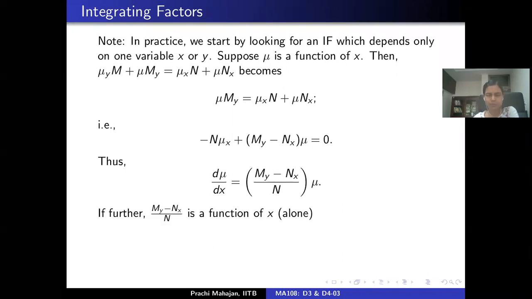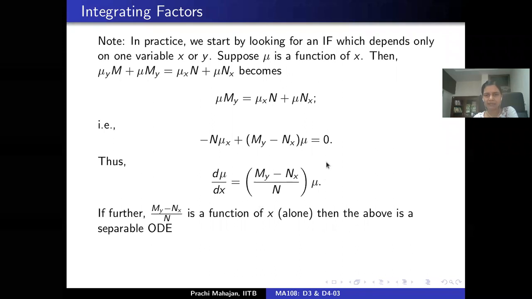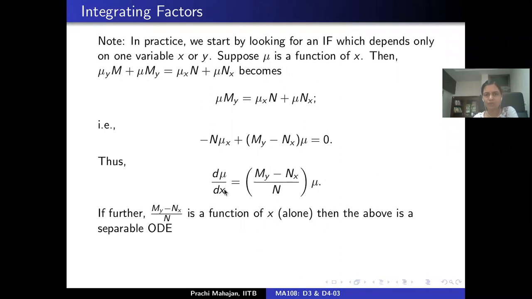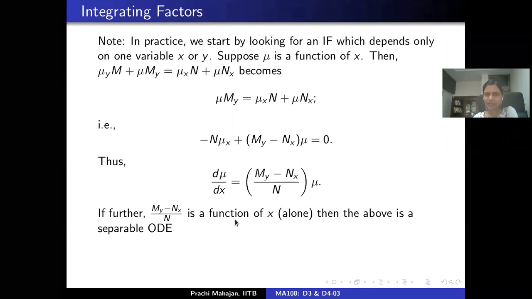Now, furthermore, if this coefficient of mu is a function of the variable x alone, then this differential equation, d mu by dx equals something or the other, is a separable ordinary differential equation, and we know how to solve it. Correct?